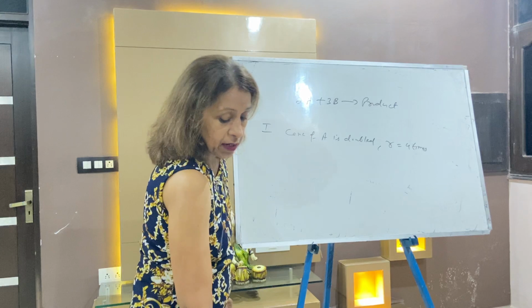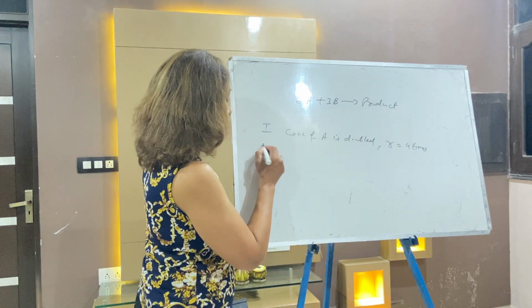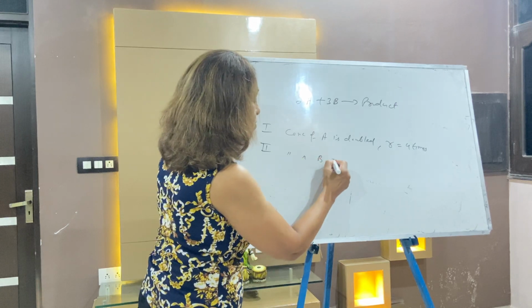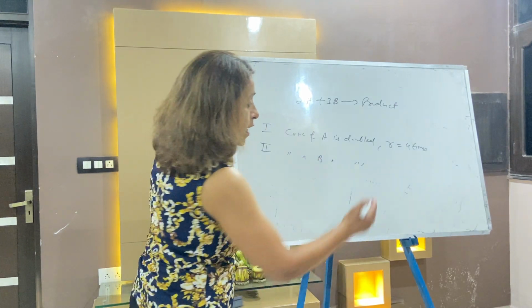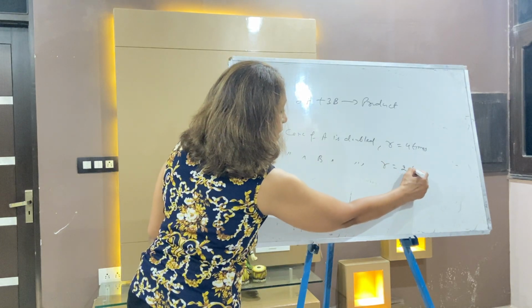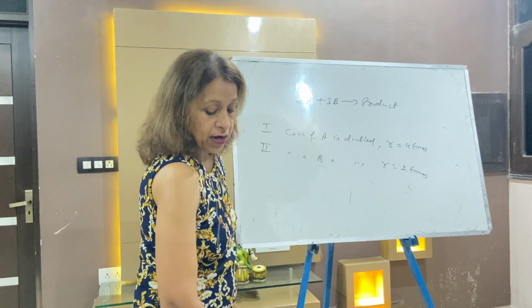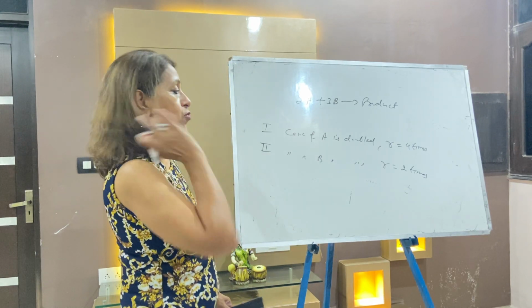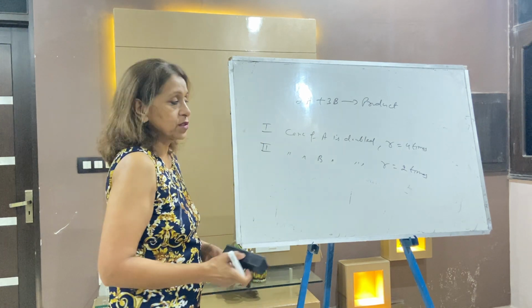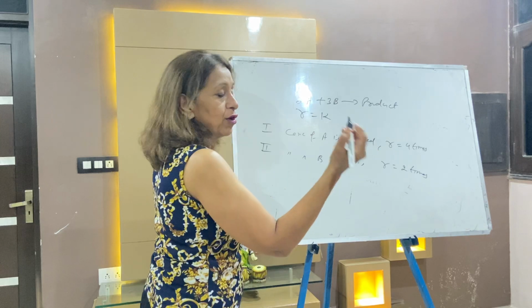After that, when the concentration of the reactant B is doubled, then the rate becomes 2 times. The question is, calculate the overall order, rate constant. There are so many things they can ask, any of the questions. What do you write? Start with R is equal to, okay, first of all you calculate the order.